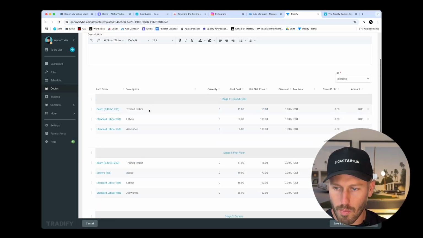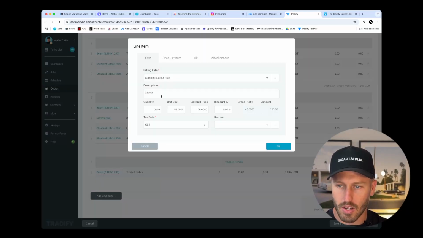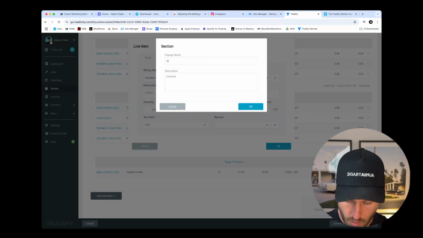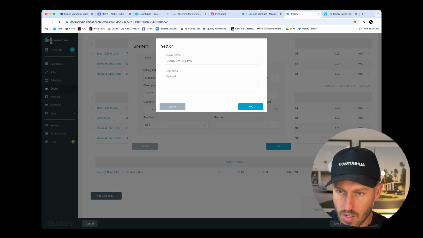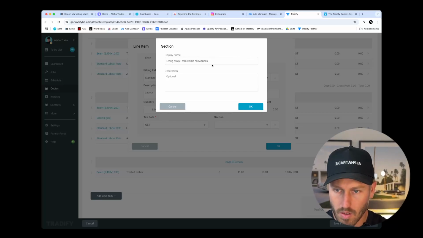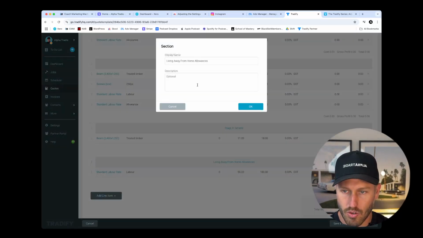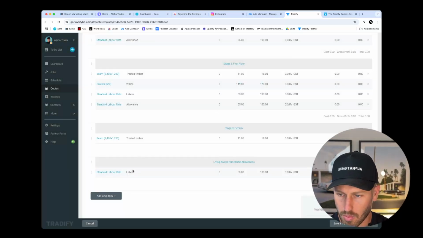So we're back into our template and we decide that we want to actually add a different piece. We're going to zero out the area and we're going to add a section for general site requirements. Or even better, let's call this living away from home allowances. Occasionally this is going to pop up. We've just created ourselves a new section. We don't necessarily need to put a description in there, but we're just going to put a placeholder in.